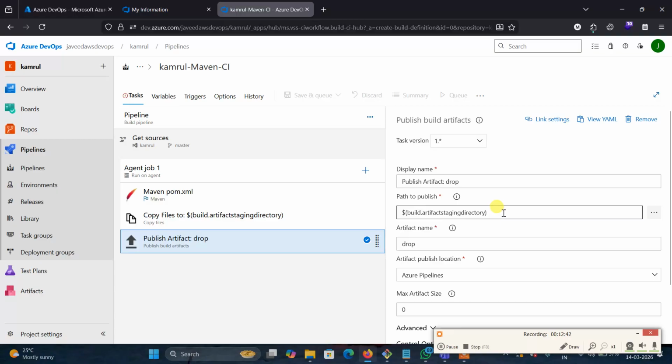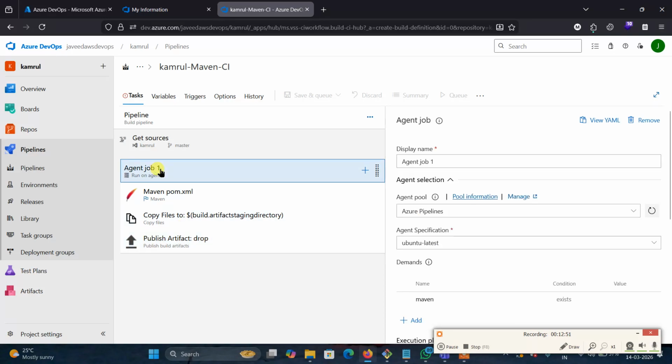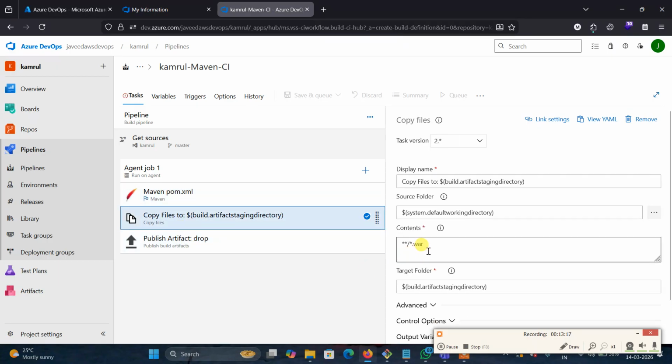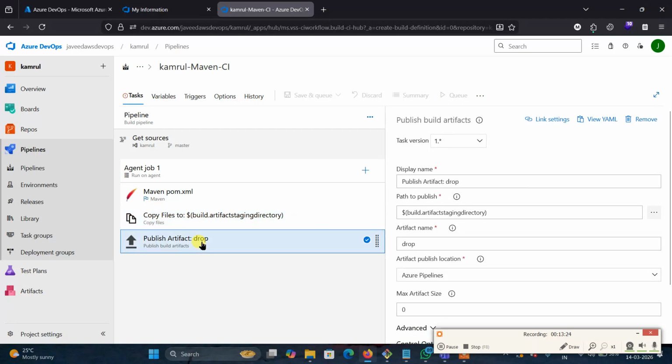This variable is already there. The war will be copied to this path, the drop path. Understand? So what is the agent job? It is where the pipeline runs. Here we selected the Ubuntu agent. And the pom.xml already has the package goal, so even though you don't need to give any command like clean package, it is automatically created. So the copied war will be temporarily generated in this folder, and it will be moved to the drop folder. Understand?